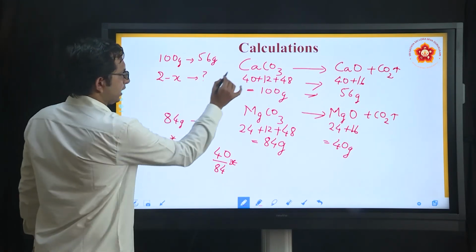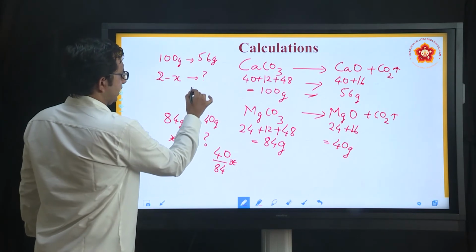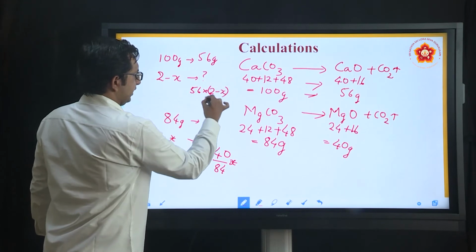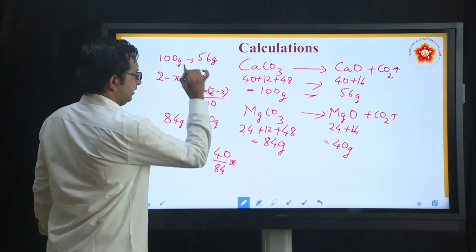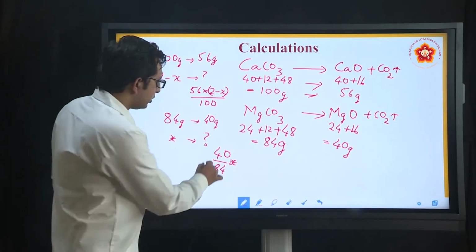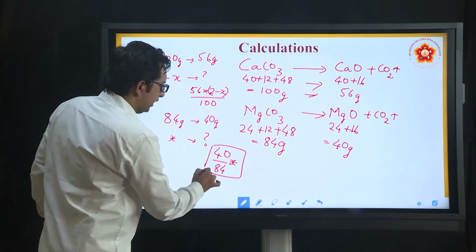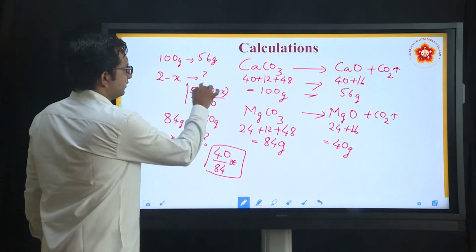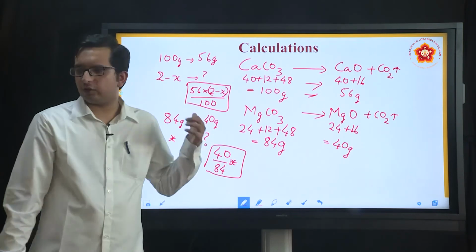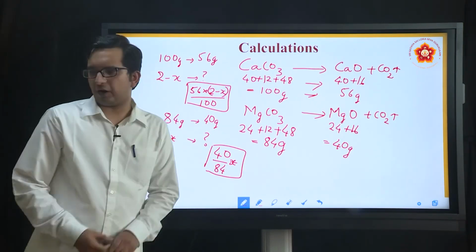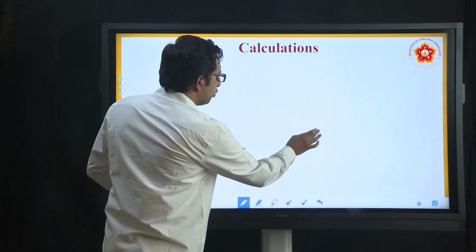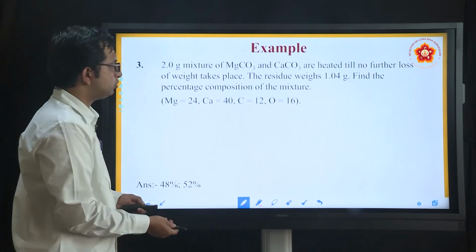So, this calcium carbonate part I can write as 56 into 2 minus X divided by 100. This is how I can write it. So, for magnesium carbonate I have 40 by 84X. For this I have 56 into 2 minus X divided by 100. Now, that 100 has come basically from the calcium part. Now, continuing, we shall use this to understand the final residue that is present there.